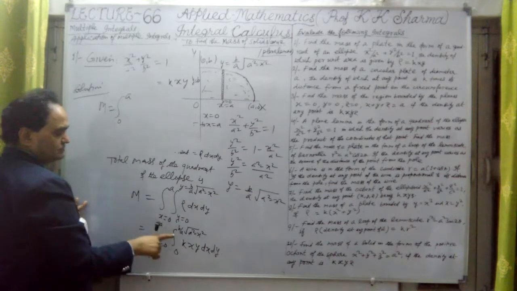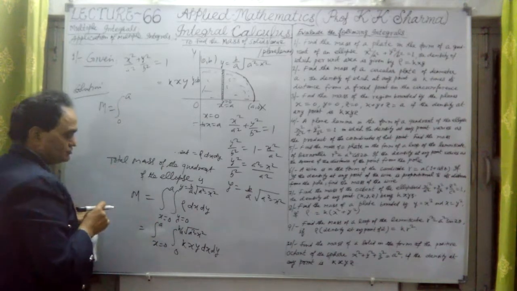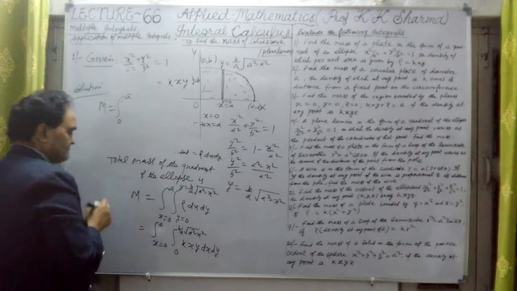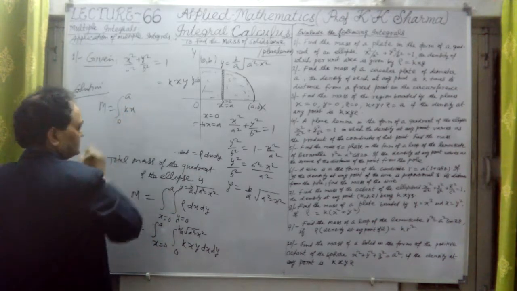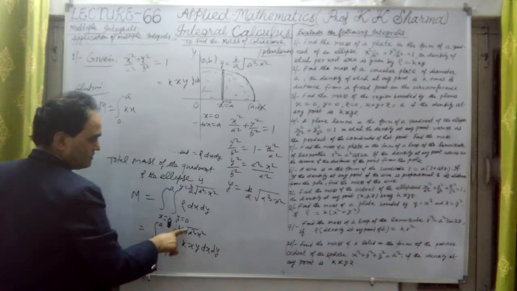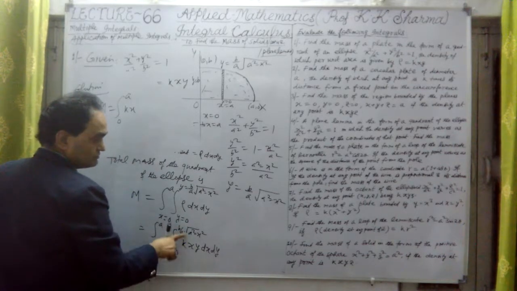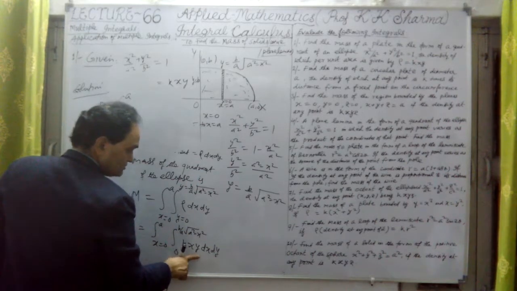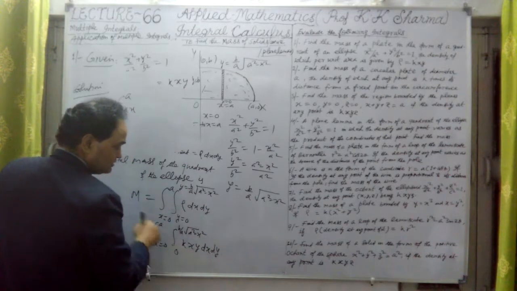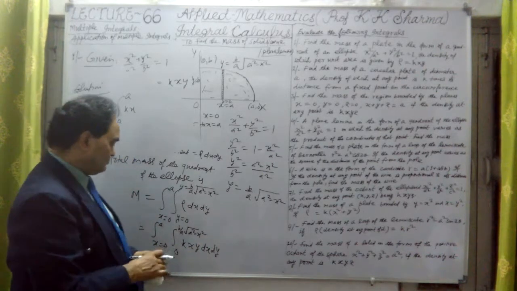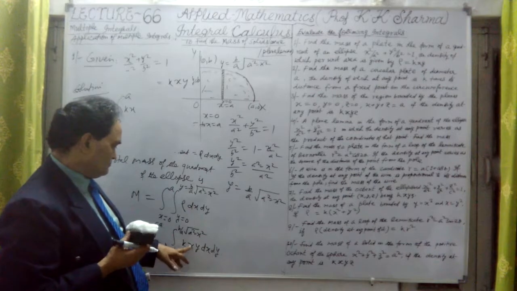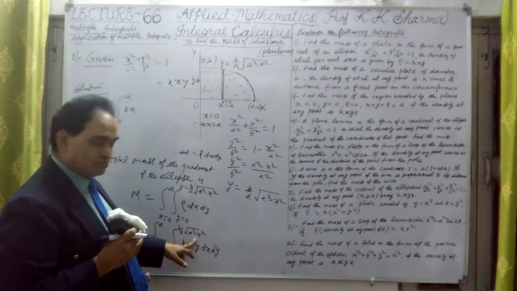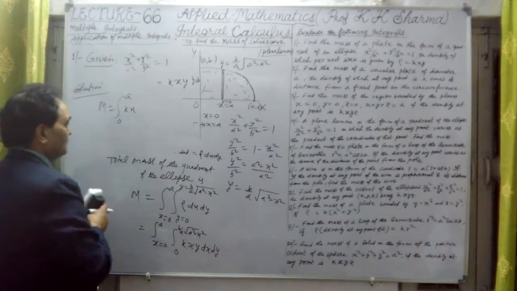Now first we have to integrate with respect to y, because the limits of y are in terms of x.